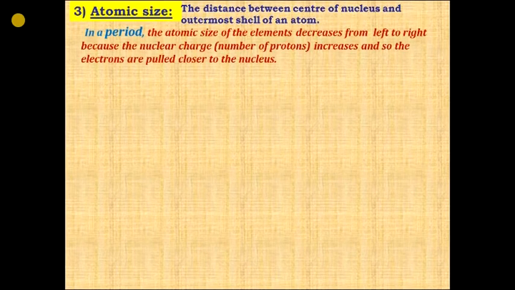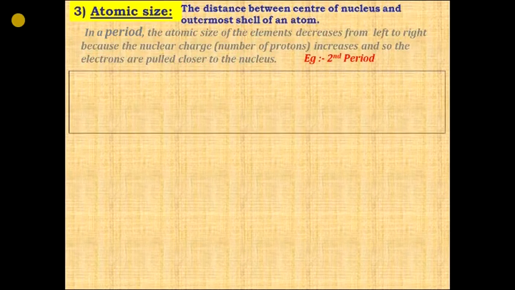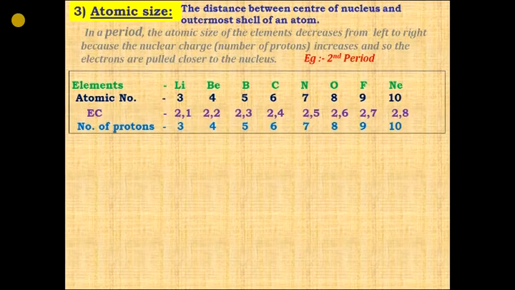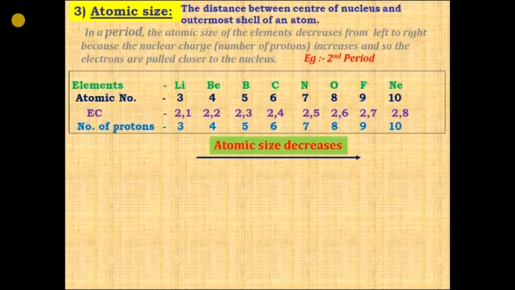So in a period, the atomic size of the elements decreases from left to right because the nuclear charge, that is the number of protons in the nucleus, increases, and so the electrons are pulled closer to the nucleus. Hence the atomic size decreases. So let us see the example of again the second period. Elements, atomic number, electronic configuration, then number of protons. You can see the number of protons are increasing. Hence the size is decreasing.